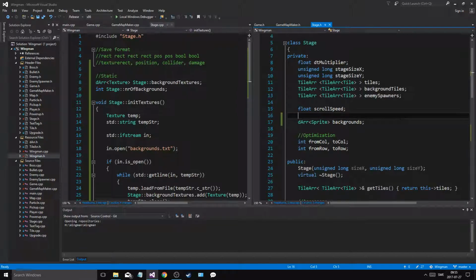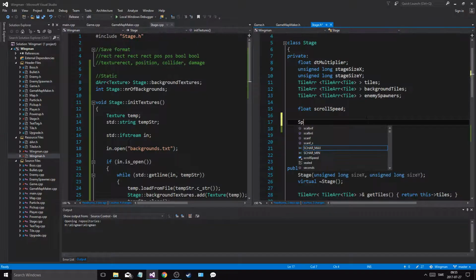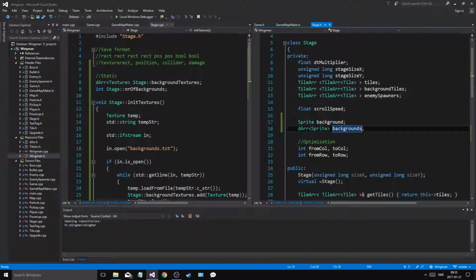Sprite. I want to just load it once, and I want to add a bunch of copies of it. So sprite background. Okay, just call it background, and this is backgrounds. Background scrolling, I guess. I don't know what to call it. Let's just call it backgrounds. Now let's call that background.